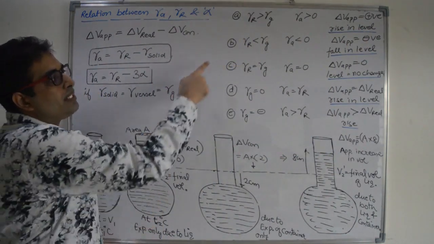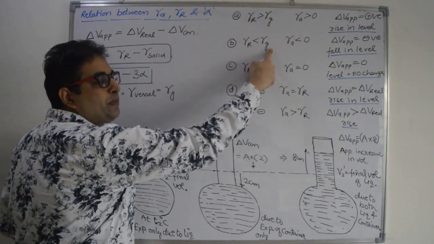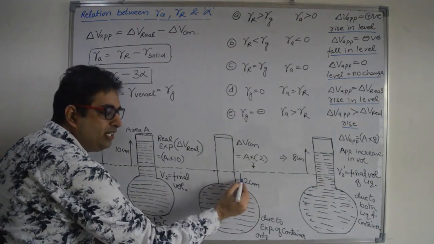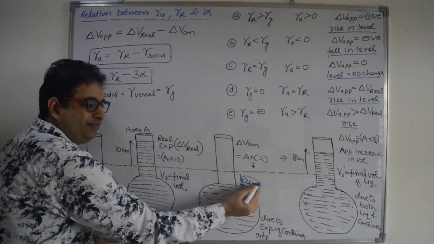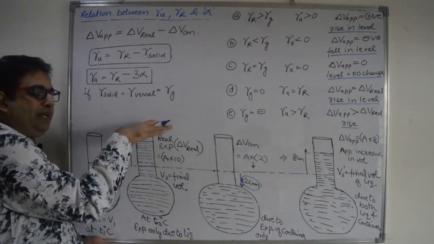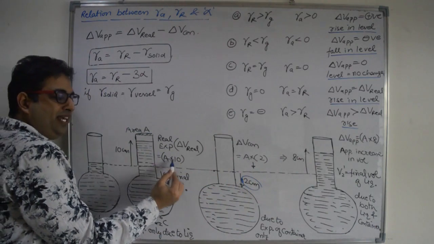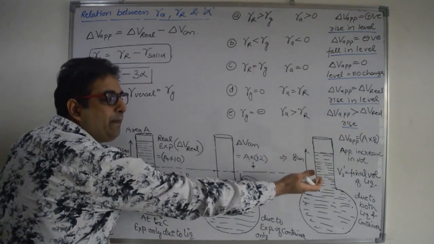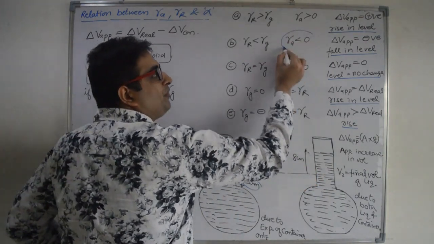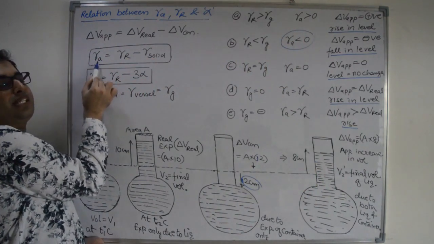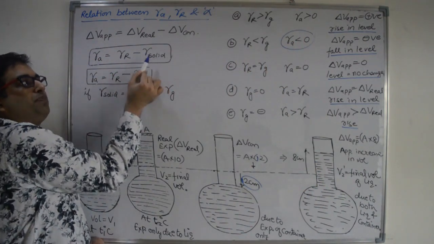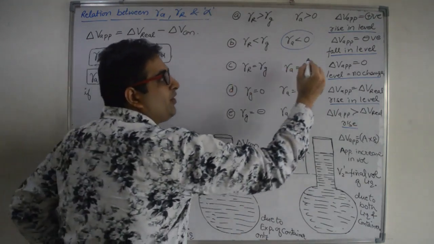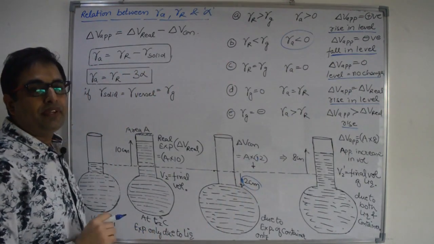So there will be a rise in the level of the liquid when gamma real is more than gamma of the glass container. Second point, if the expansion of the container is more than the expansion of the liquid, let us suppose 12 instead of 10, then overall there will be a decrease in level. Because instead of 10 into A it will be 12 into A. So apparent gamma will be less than 0, because solid expansion is more than real liquid expansion. The subtraction gives negative, so there will be a fall in the level of the liquid, right?